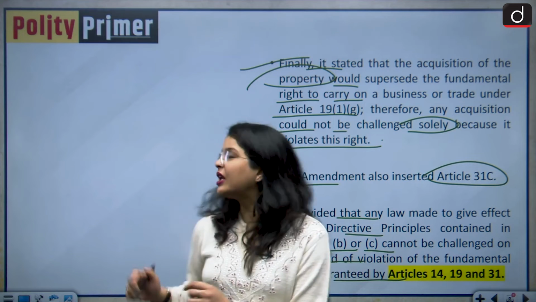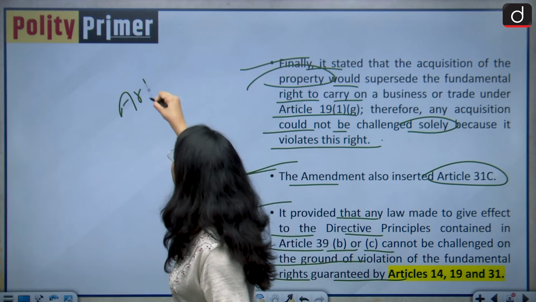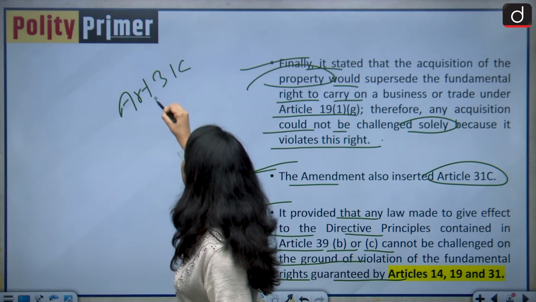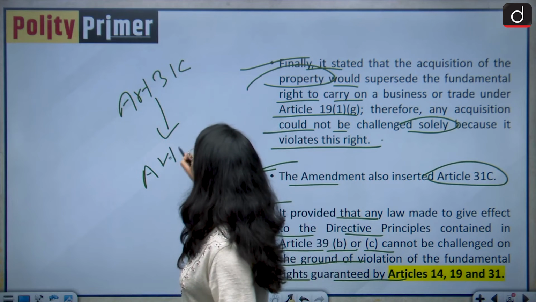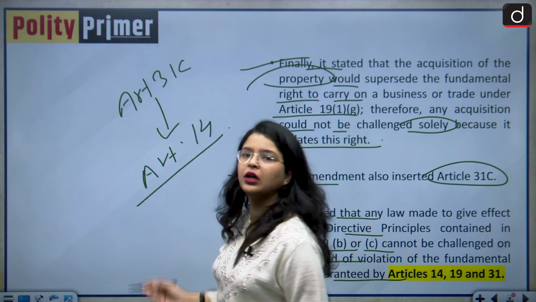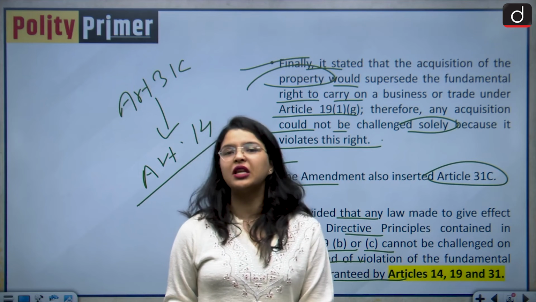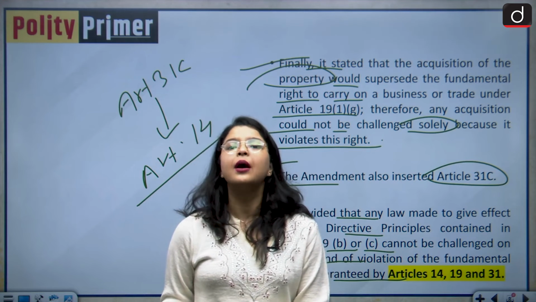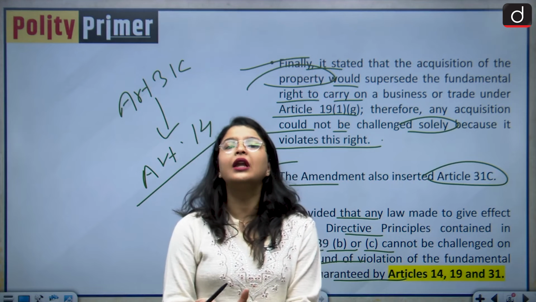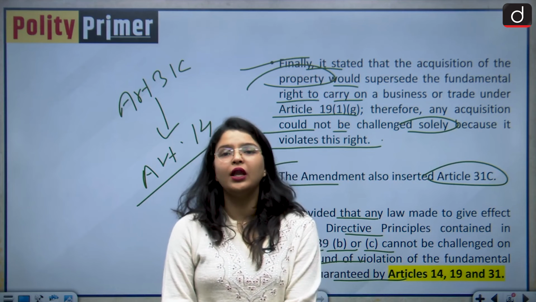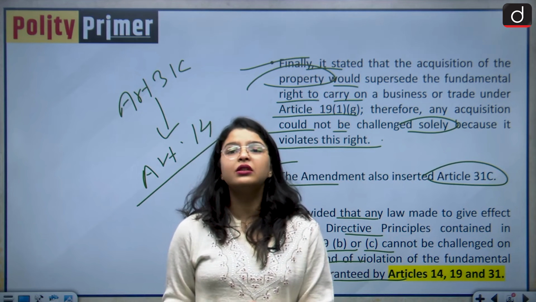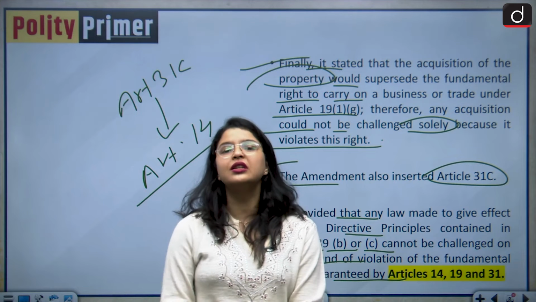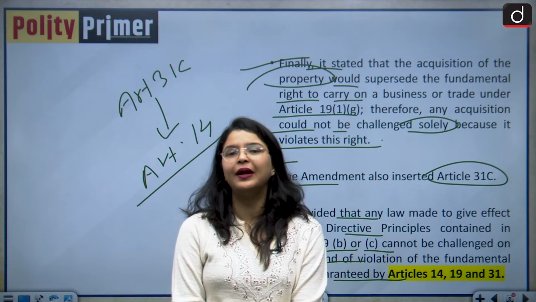So basically wherever there was an entry of Article 31 Clause C, Article 14 would automatically go out. So it could not be challenged in the courts on the ground that my fundamental right under 14, 19 or 31 is being violated. So these were some of the key provisions in the 25th Constitutional Amendment Act.